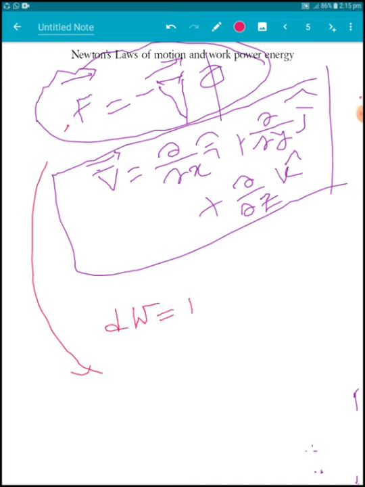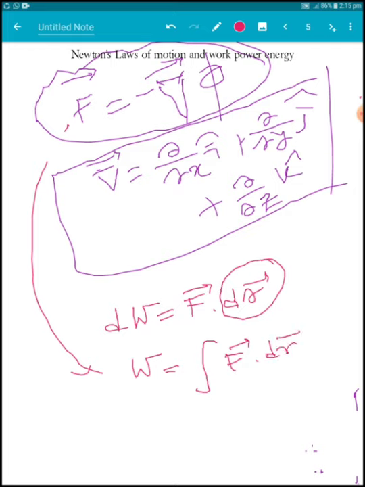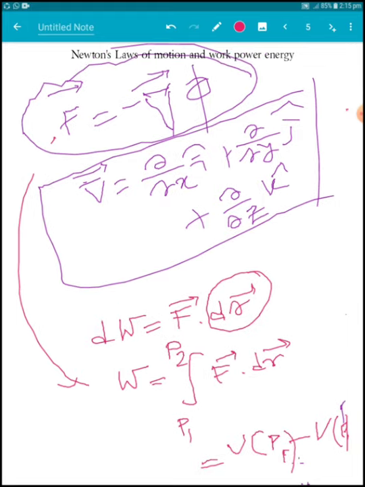Again, from the previous section, we know that dW is equal to F dot dr. Here dr is a small displacement, so W will be the integration of F dot dr, that is, the line integration of F dot dr. Now if the particle is displaced from position p1 to position p2, then this should be V of p1 minus V of p2.